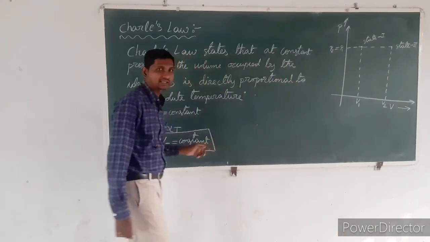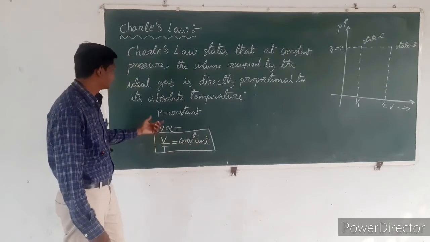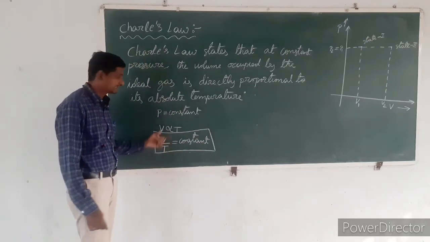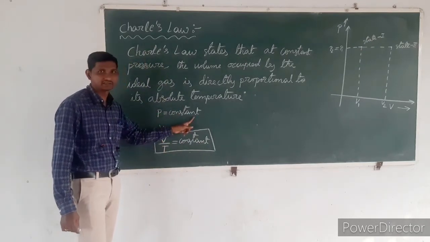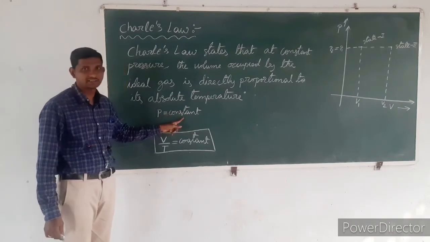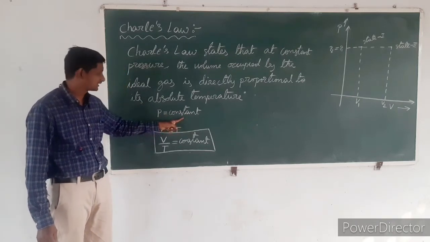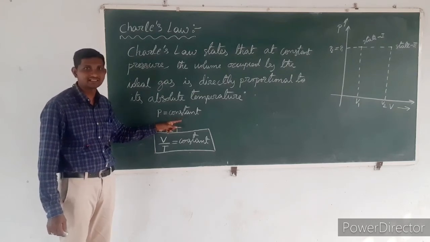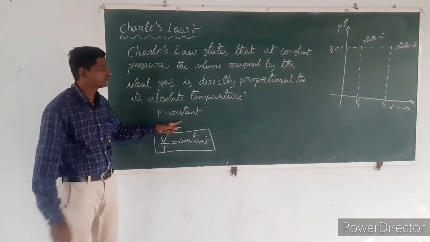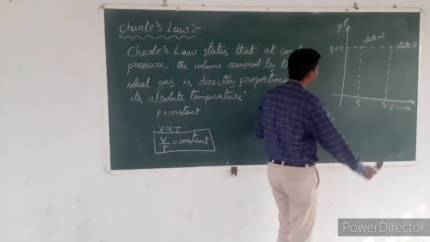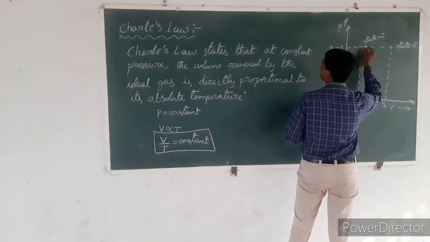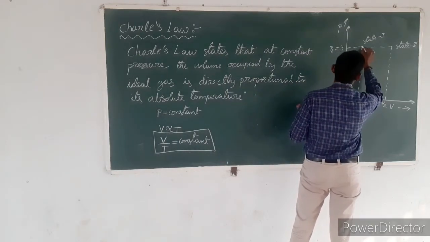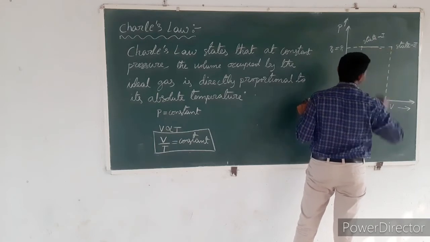The shape of the path depends on the equation of Charles law. Here P is equal to constant, which represents a linear equation. The shape of a linear equation is a straight line. So the path of Charles law is a straight line.